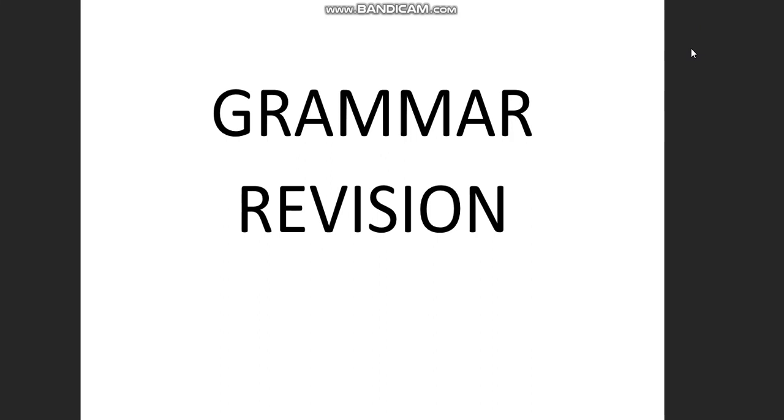Now, students, what is a noun? Nouns are words which are used to refer to the name of a person, place, animal, or thing. So any kind of name of a person, animal, or thing is referred to as a noun. Now, some nouns also refer to feelings and emotions.